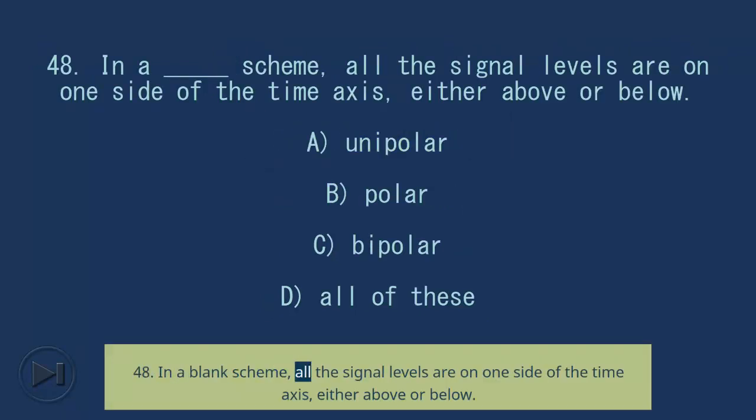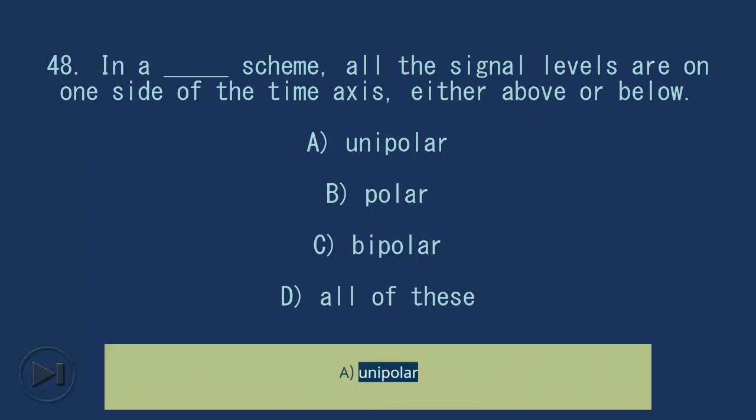48. In a blank scheme, all the signal levels are on one side of the time axis, either above or below. A. Unipolar. B. Polar. C. Bipolar. D. All of these. Answer: A. Unipolar.